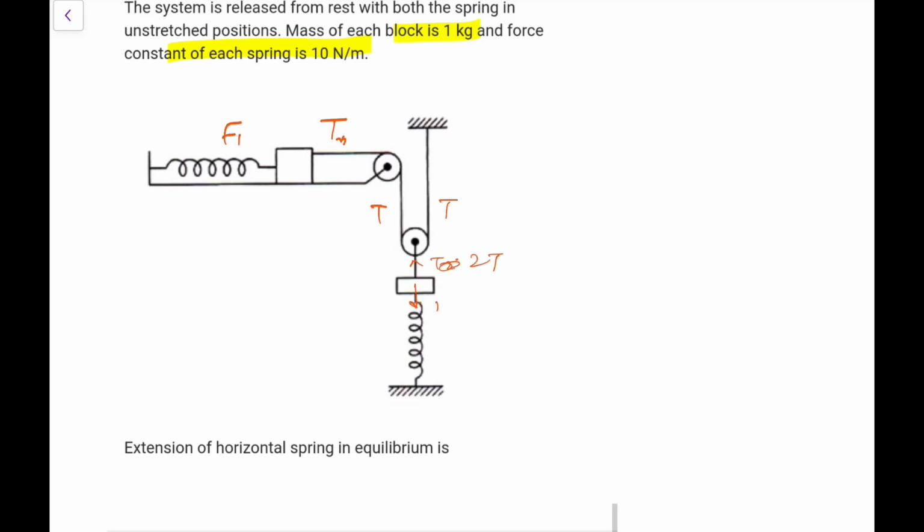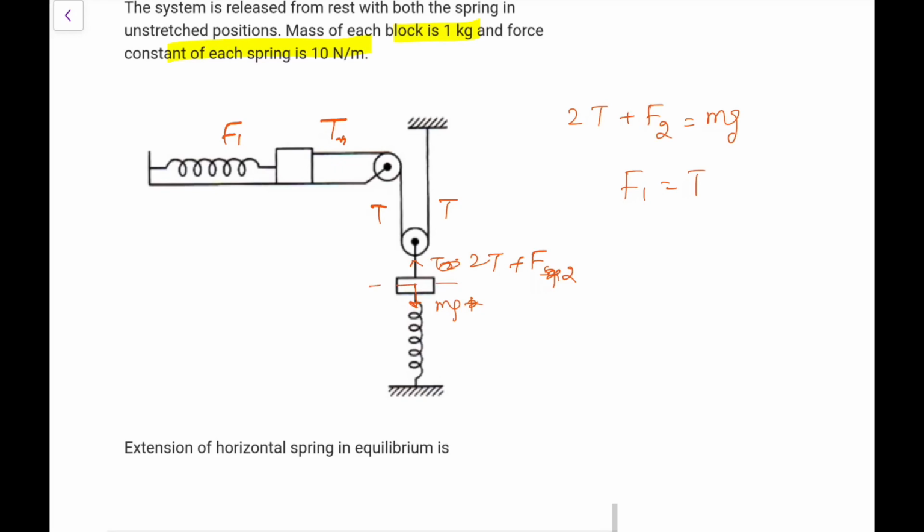This would be equal to mg, and because it will have gone down, the spring force would be acting upwards. So 2T plus F2 would be equal to mg, and F1 would be equal to T.